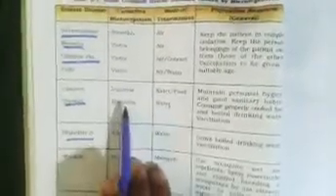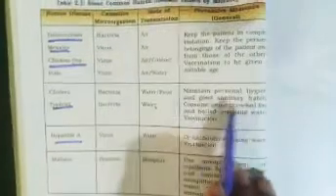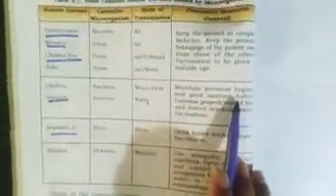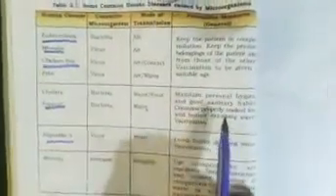In the same way, here you can see typhoid, which is a waterborne disease caused by bacteria. And what are the preventive measures? Maintain personal hygiene and good sanitary habits. In waterborne diseases, we have learned that due to poor sanitary habits, this disease is caused. In the same way, hepatitis, again waterborne. Now how can you prevent it? You can prevent it by drinking boiled water and by vaccination, and it is caused by a virus.